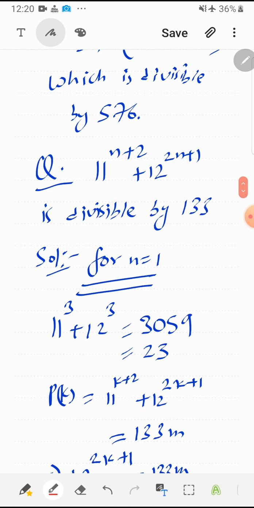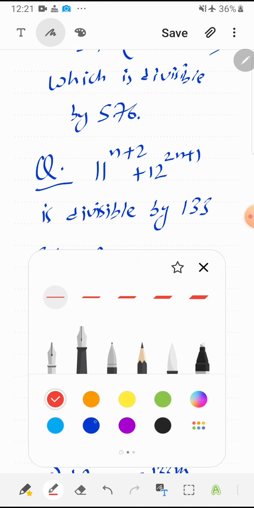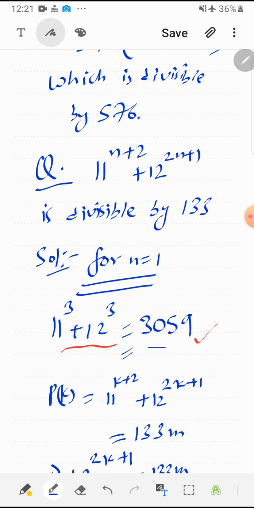Now next, prove by PMI that 11 raised to the power n plus 2 plus 12 raised to the power 2n plus 1 is divisible by 133. Put n equal to 1, so it is 11 cubed plus 12 cubed, which is 3059. When divided by 133, the quotient is 23 and the remainder is 0, so clearly it is divisible by 133.